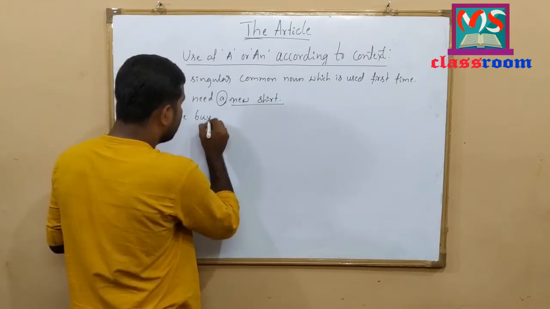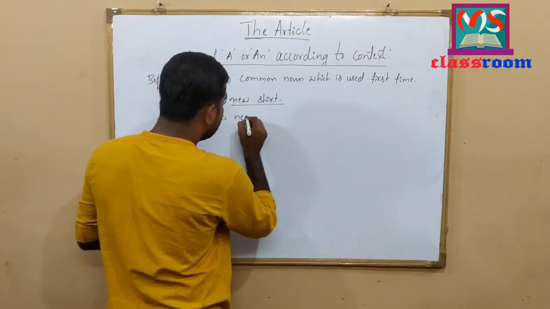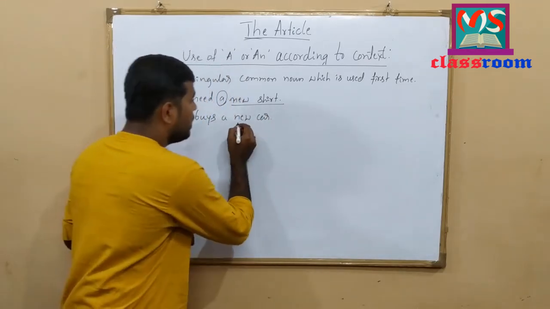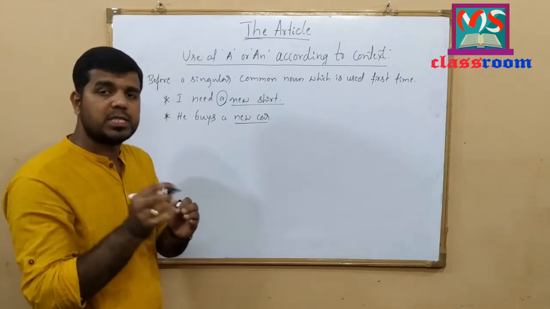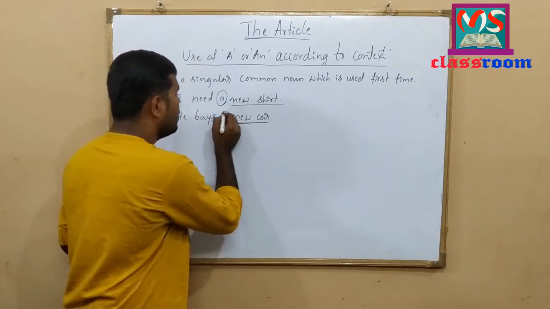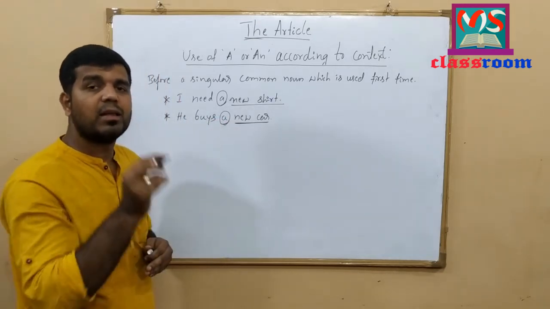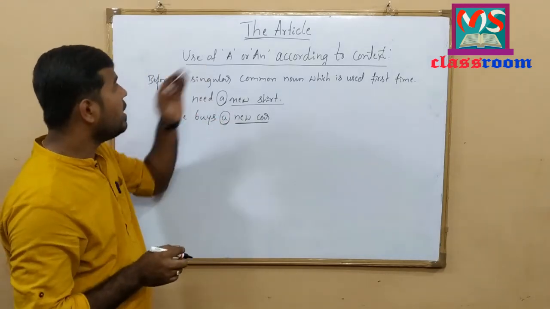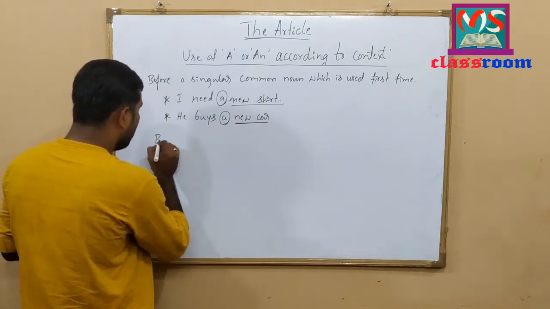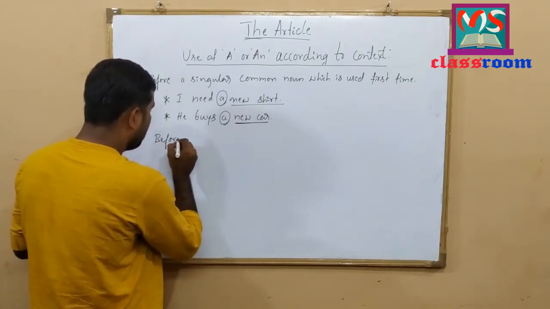He buys a new car. Look at here. New car is a singular common noun, and here to indicate this I have used the indefinite article a.